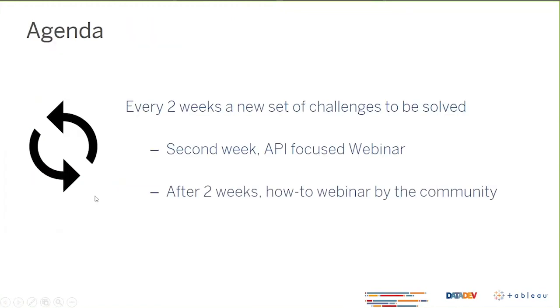During these 3 months, every 2 weeks, we have a new set of challenges to be solved. As I mentioned, we have different categories and different challenges every 2 weeks. The second week of the challenges, you have an API-focused webinar workshop. We already talked about Extension API. We did REST API. And next week, we are going to introduce you to the metadata API if you haven't heard of it before. And at the end of the 2 weeks, we have a how-to webinar like the one you are on today, where we explain how to solve the challenges step by step.